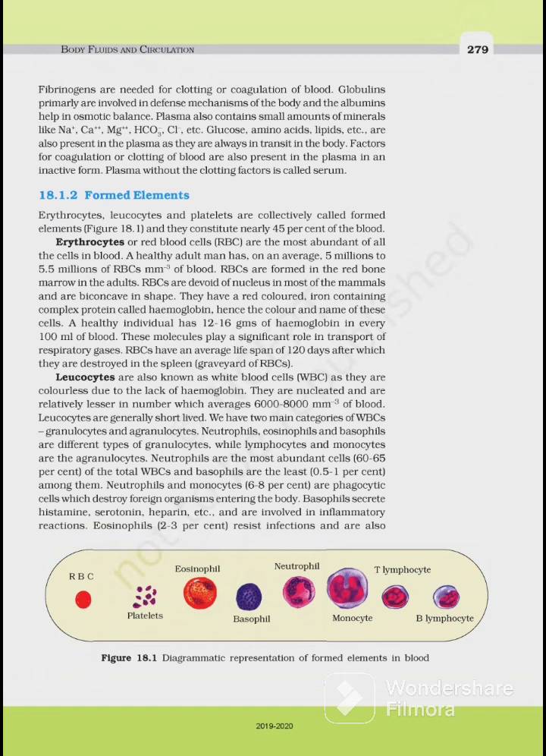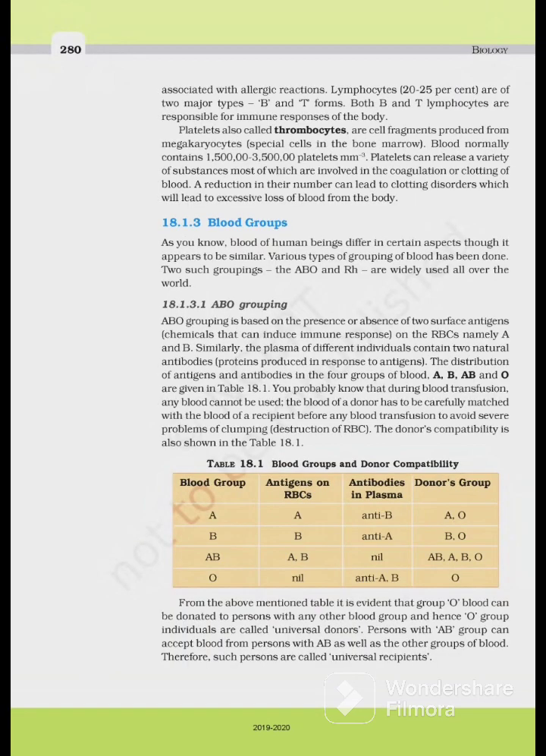इसके डायग्राम्स आते हैं, पूछे जाते हैं, ठीक है. Associated with allergic reactions, lymphocytes 20 to 25% are of two major types, B and T forms. Both B and T lymphocytes are responsible for immune responses of the body.